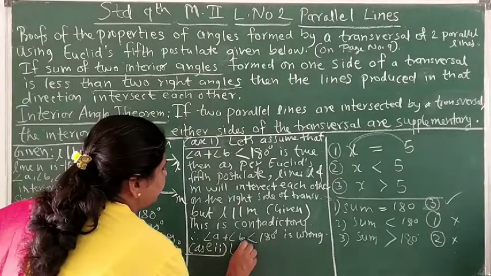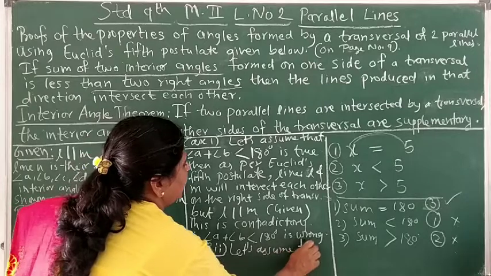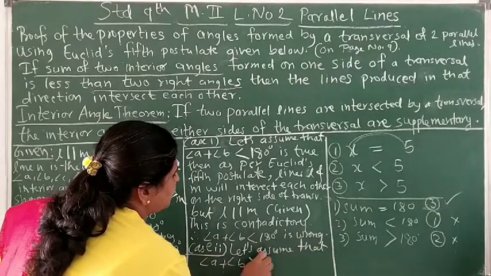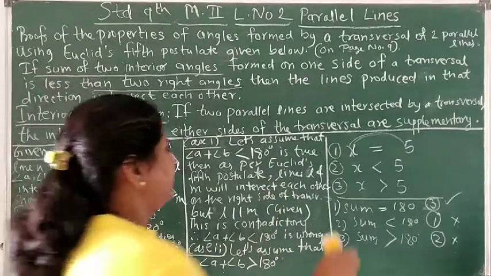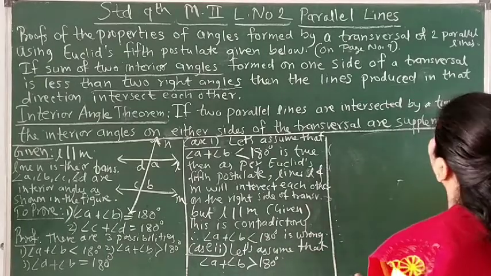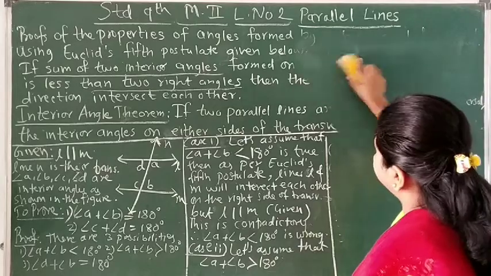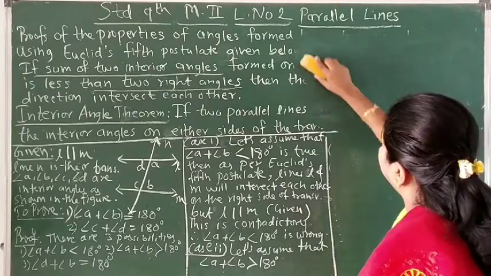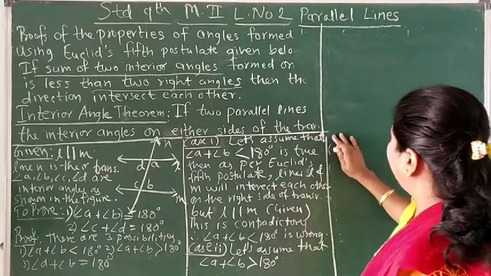Let's assume that angle A plus angle B is bigger than 180 degrees. Now let me rub this part of the board, as well as this part of the board also. Let me use this much part of the board.